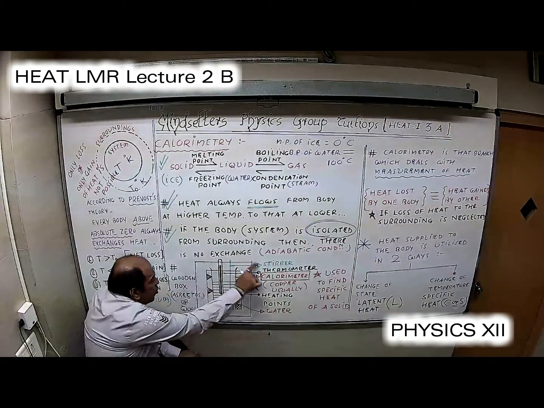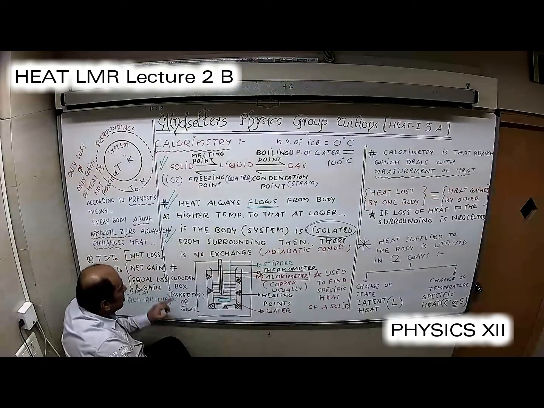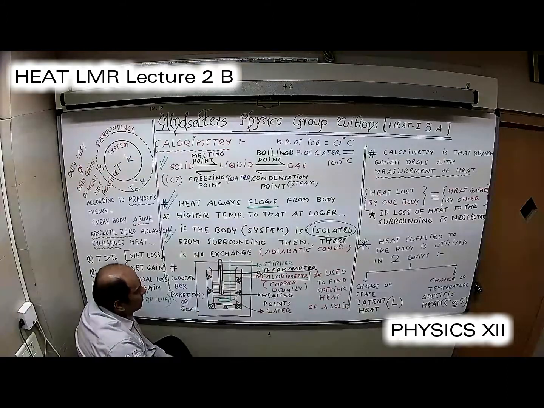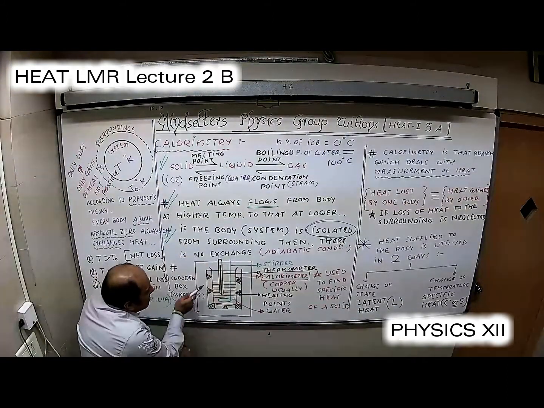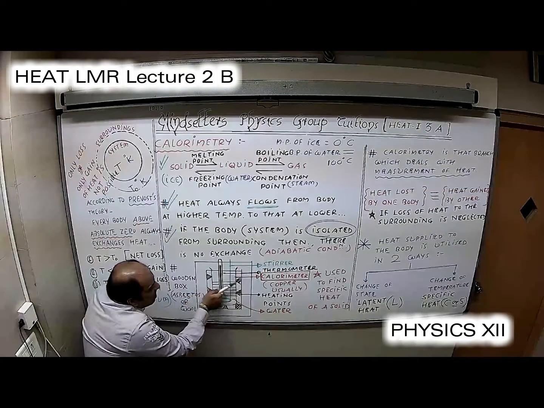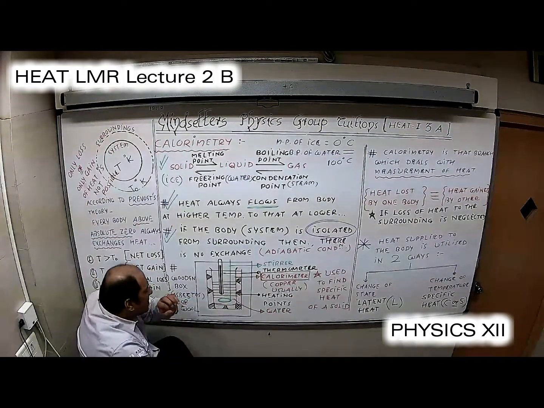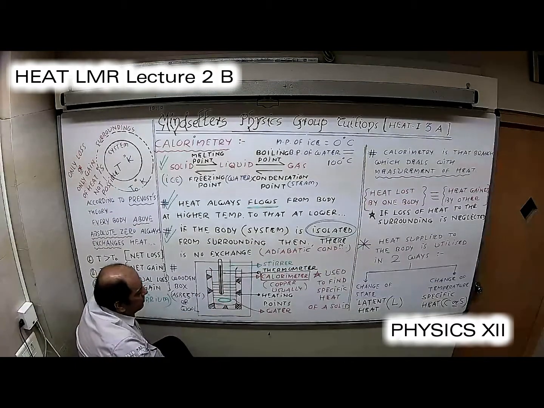Now, do you see this blue outside box? This is a wooden box, because wood is a bad conductor of heat. As we go from outside to inside, check this red one. This red one is the calorimeter, which is usually made up of copper or aluminium. 99.9% is copper, easily available. Specific heat is very low. That's right.